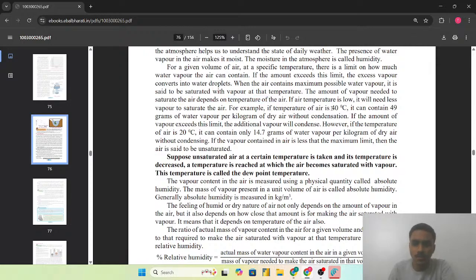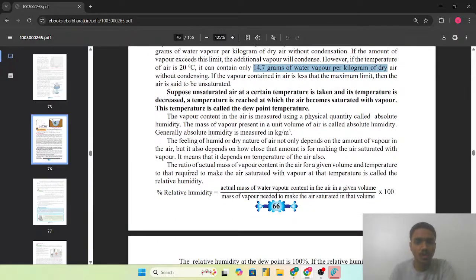So if the temperature of the air is 40 degrees Celsius, it can contain 49 grams of the water vapor per kilogram of dry air without condensation. अगर 20 डिग्री सेल्सियस एयर का टेम्परेचर है, so it can contain only 14.7 grams of the water vapor per kilogram of dry air without condensing. And if the vapor content in the air is less, मतलब maximum limit से भी कम है, so at that point we can say that air is unsaturated.